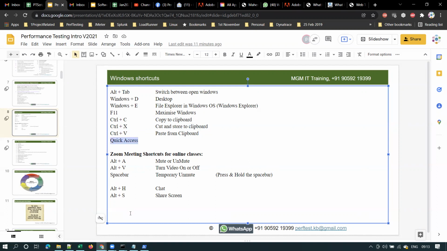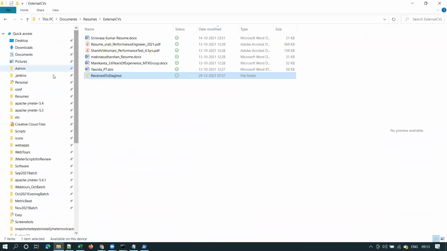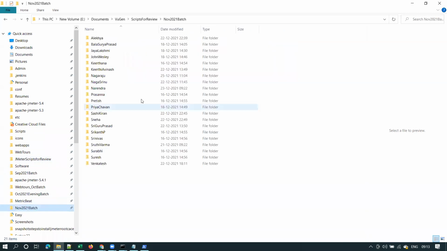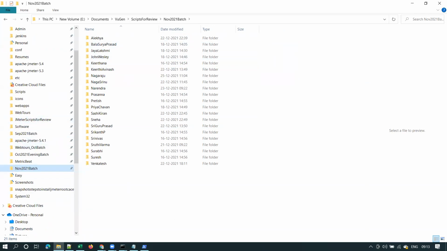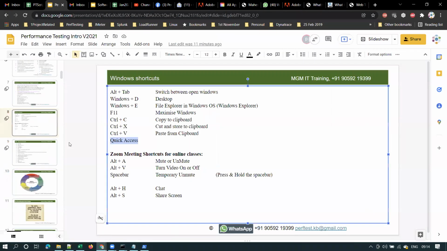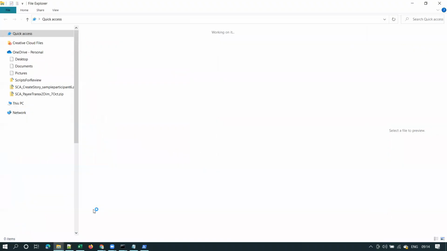Quick access is another very useful Windows feature. You can see here, I have added some folders to quick access, so that I can quickly go to a folder instead of navigating through G drive or E drive. Suppose I want to go to the November 2021 batch folder, I can quickly go like this if I added it to quick access. Let me quickly show you how to add a folder to quick access.